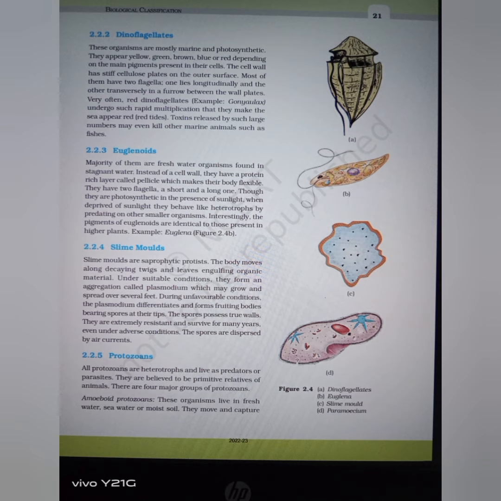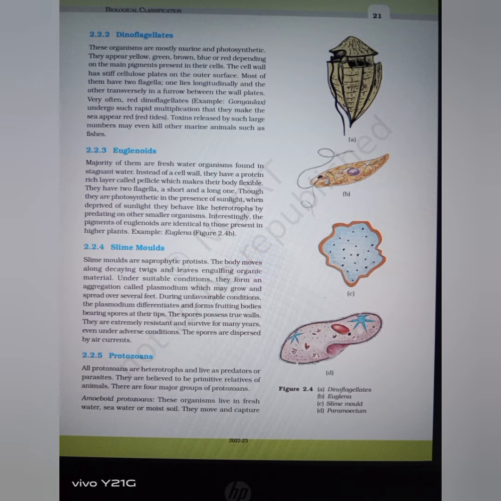Dinoflagellates. These organisms are mostly marine and photosynthetic. They appear yellow, green, brown, blue, or red depending on the main pigments present in their cells. The cell wall has stiff cellulose plates on the outer surface. Most of them have two flagella. One lies longitudinally and the other transversely in a furrow between the wall plates.